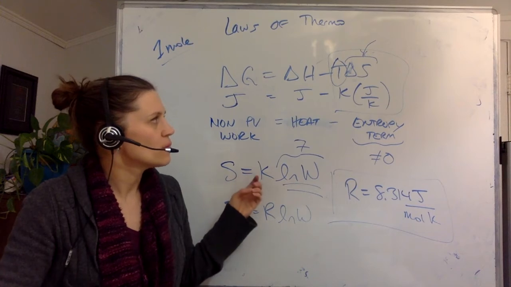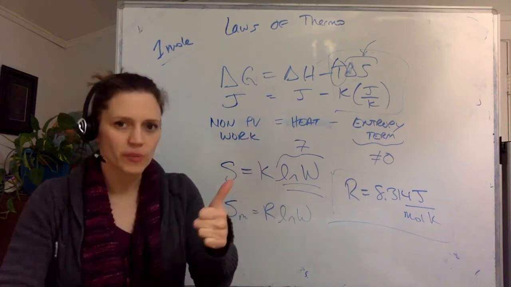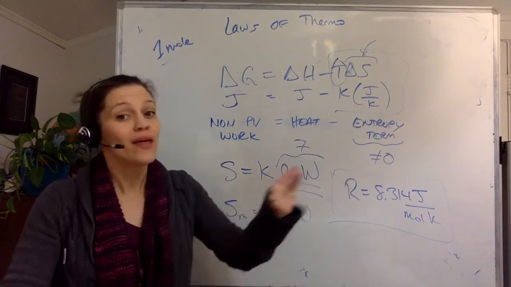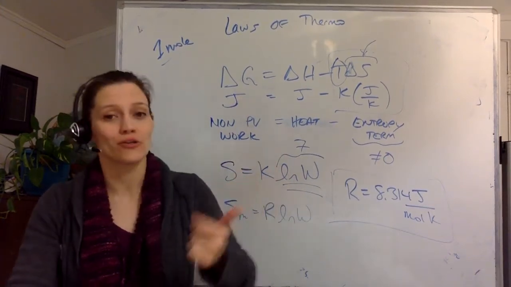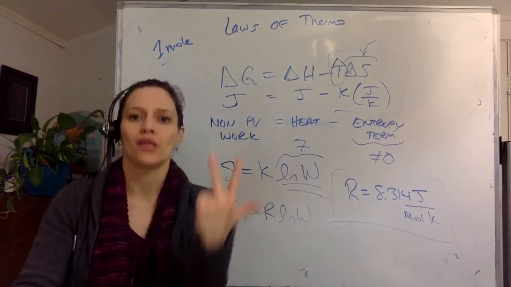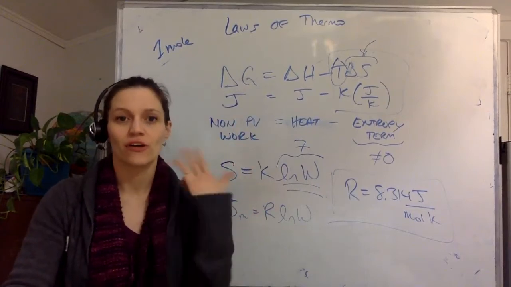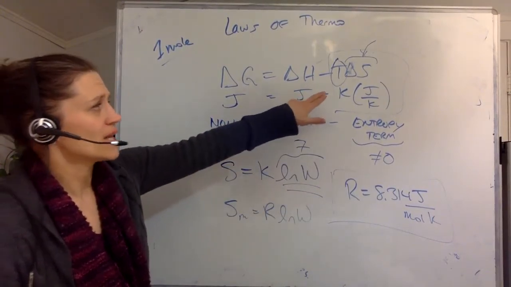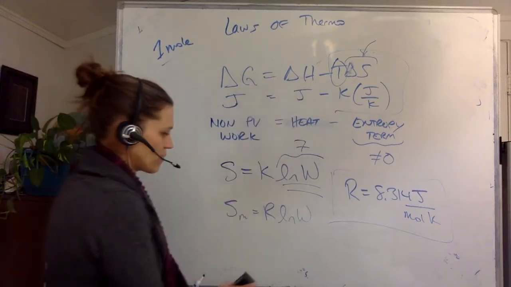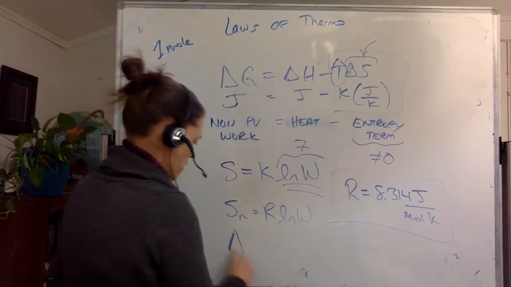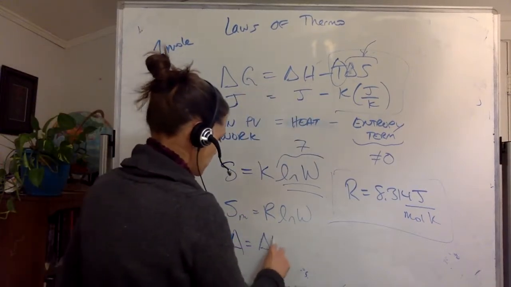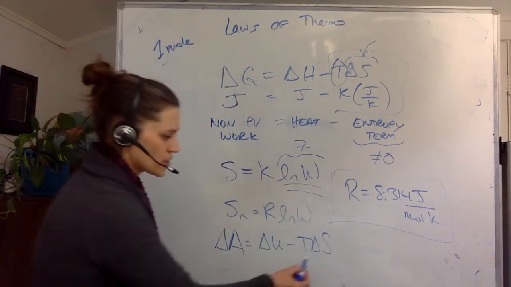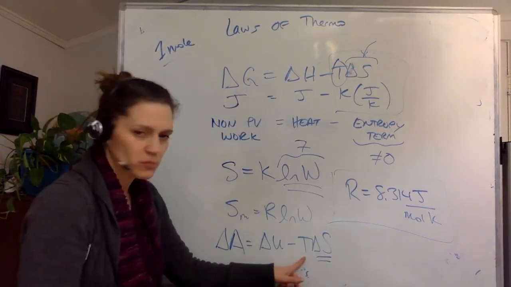So what I want you to think about is, what does entropy represent, and how is it different than an energy? And then how is it different than a specific energy? Internal energy, enthalpy, Gibbs free energy, Helmholtz energy. So you've got 4 different energies to choose from. And you can ask yourself, again, every one of these thermodynamic potentials, so delta A is equal to delta U minus T delta S. So there's going to be a change in entropy multiplied by temperature.